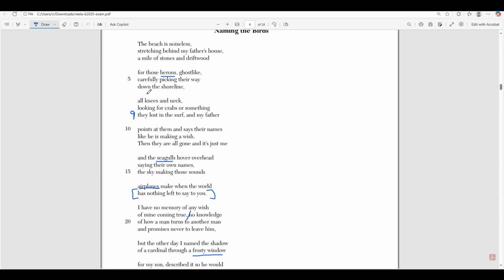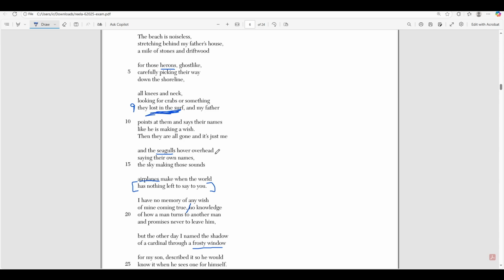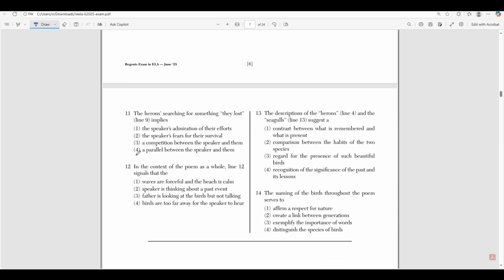So for those herons, ghost-like, carefully picking their way down the shoreline, all knees and neck, looking for crabs or something they had lost in the surf. Okay, and my father points at them and says their names like he is making a wish, and then they are all gone, and it's just me. So they're looking for something that they have lost in the surf. Okay, so let's see which answer choice describes what that is.